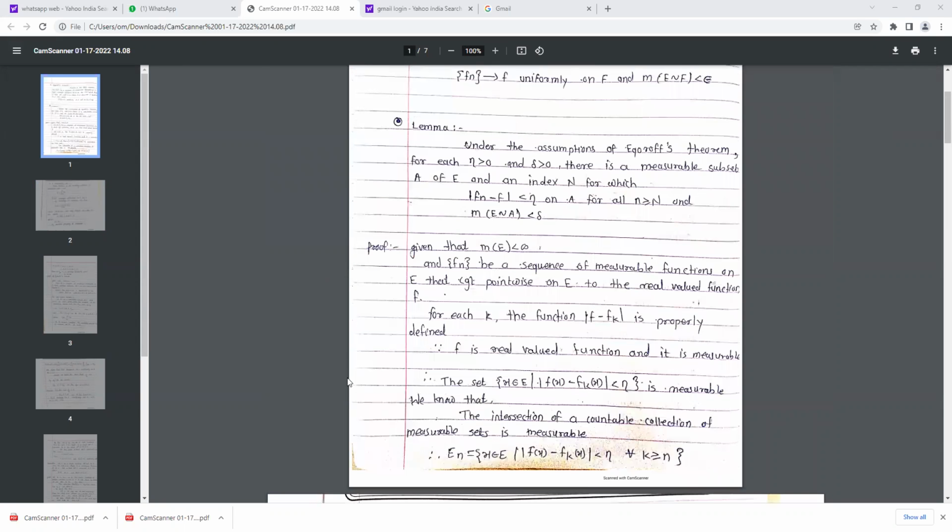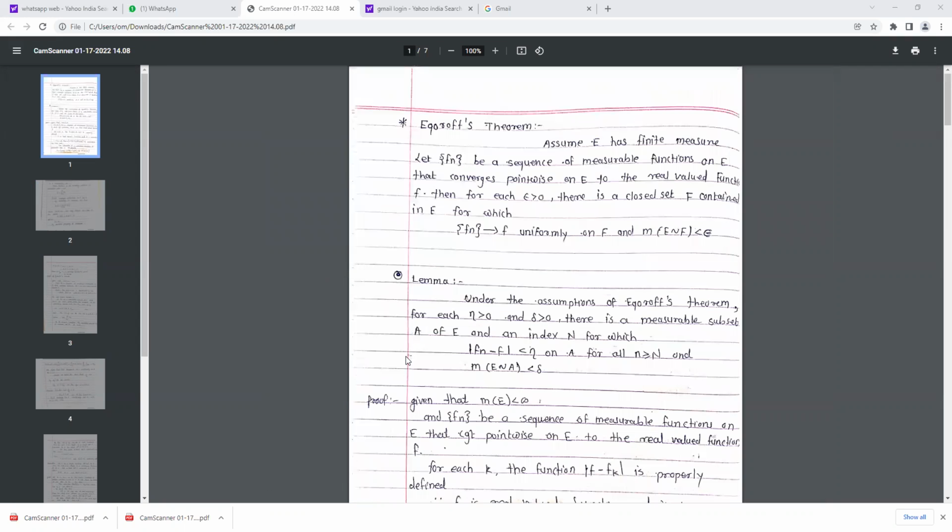Now, what is Egoroff's theorem? See, this is our statement of Egoroff's theorem: E has a finite measure, and the condition is that Fn is a sequence of measurable functions on E that converges pointwise to a real valued function on that particular set E, which is measurable. Then what we have to show is there exists a closed set.